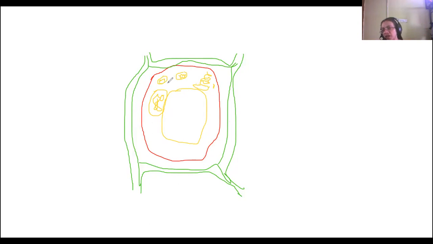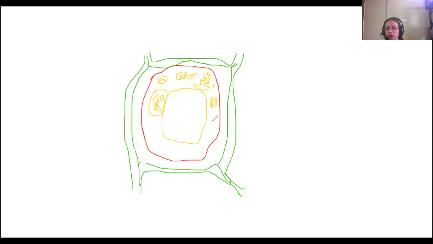This has some DNA material along with it, which they can divide. Some chloroplasts, then some lysosomes, then some Golgi apparatus. Like this, you can draw all the cell organelles which are present in the cell. These are the main cell organelles present inside the plant cell.